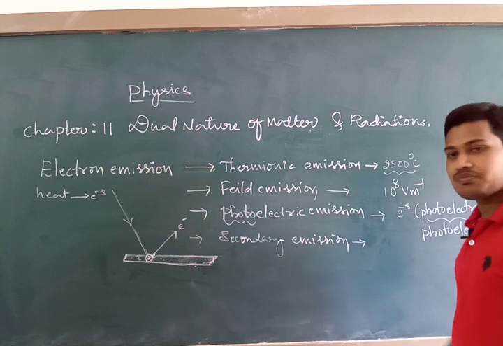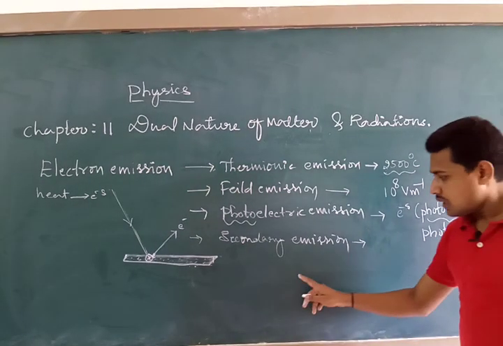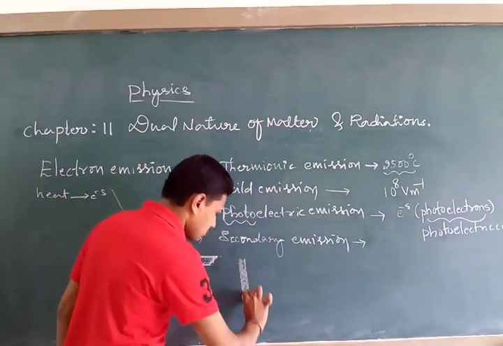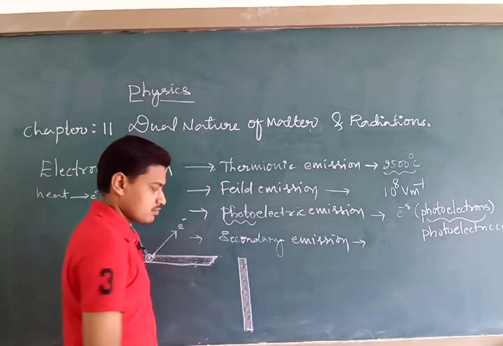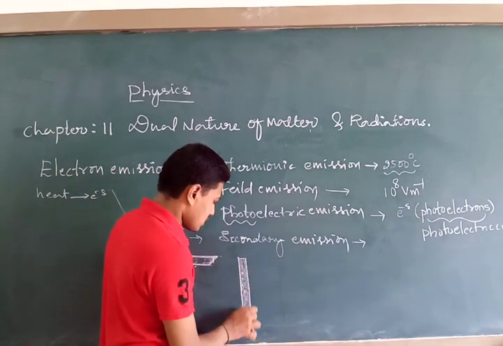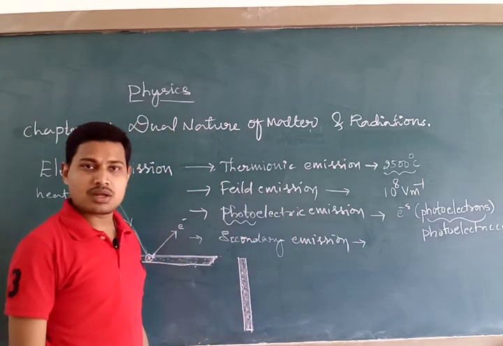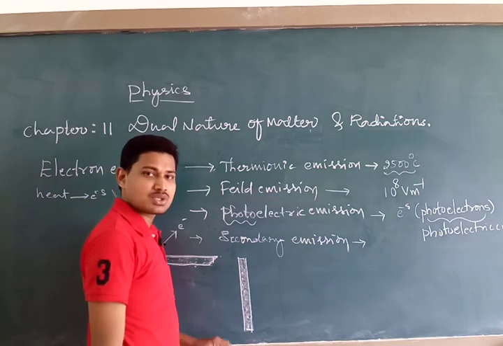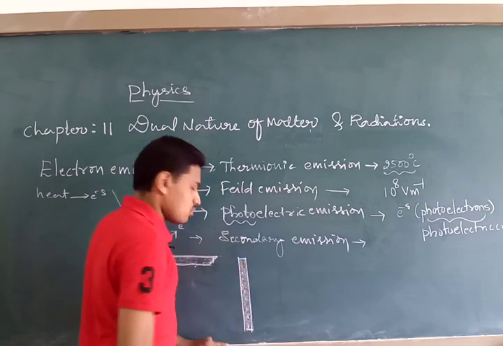Next, secondary emission. What is secondary emission? It is the emission of electrons from the surface of a metal when the surface is bombarded with fast moving electrons. Say this is the surface of a metal consisting of some free electrons, and remember these free electrons will never come out without supplying any energy. They definitely require some amount of energy to overcome the restraining forces, so we need to supply some energy.